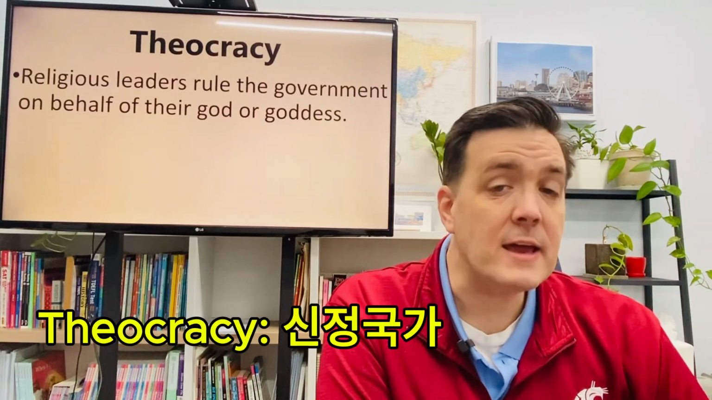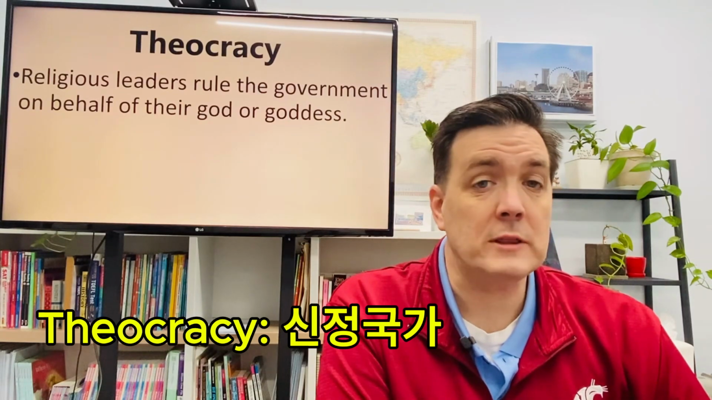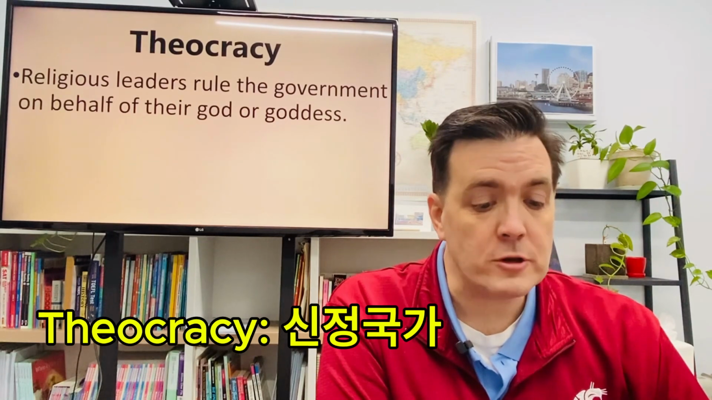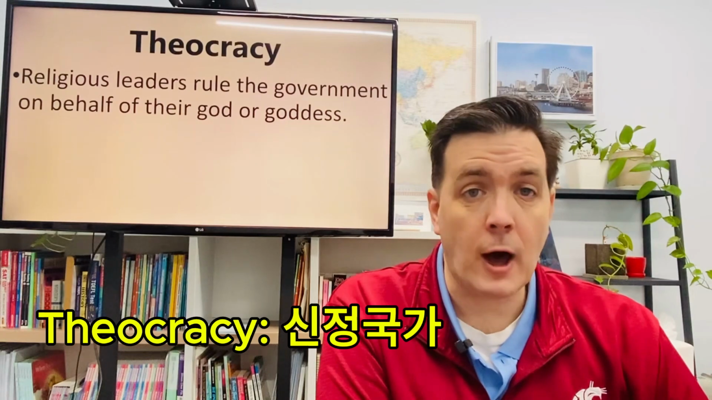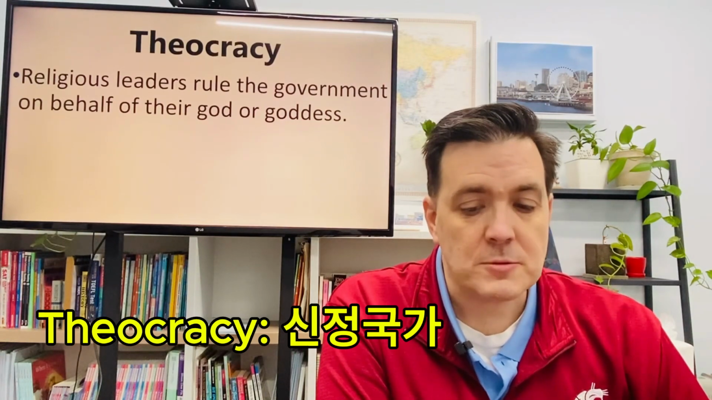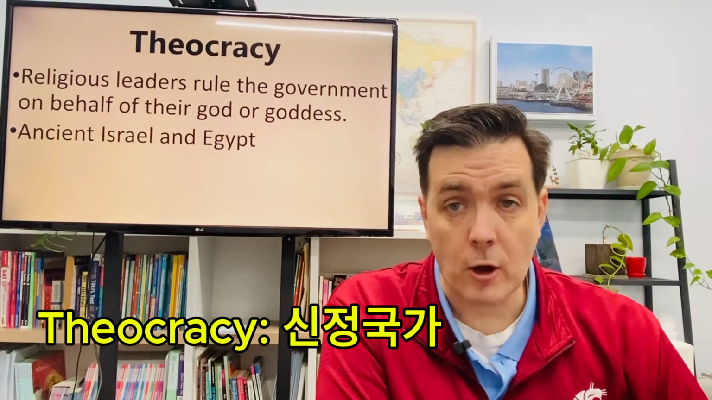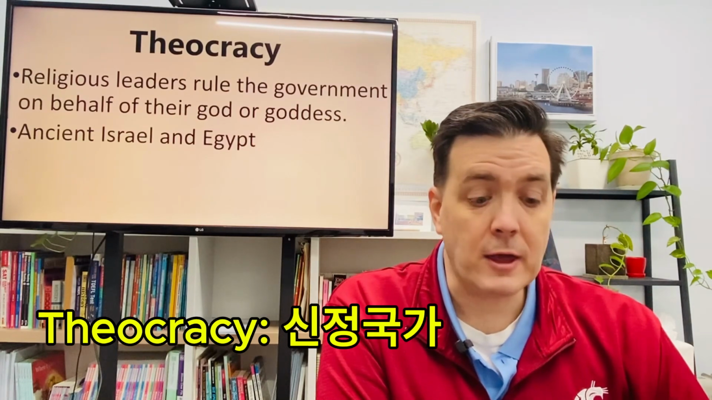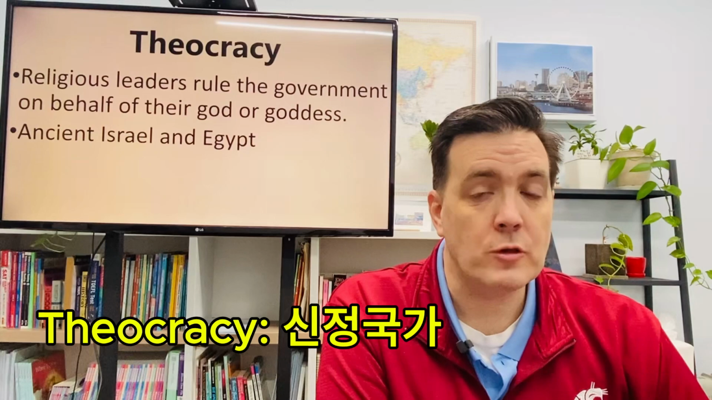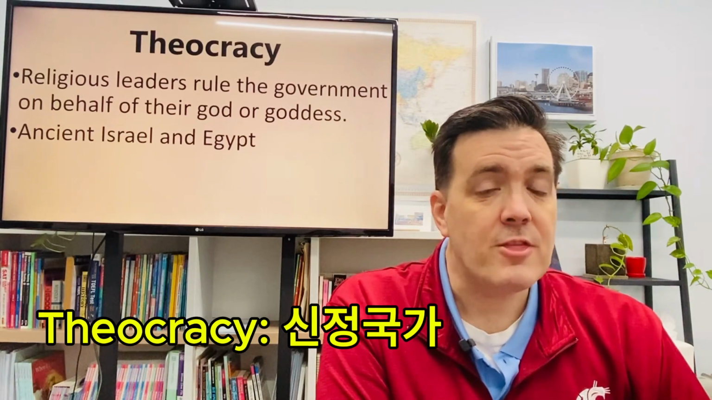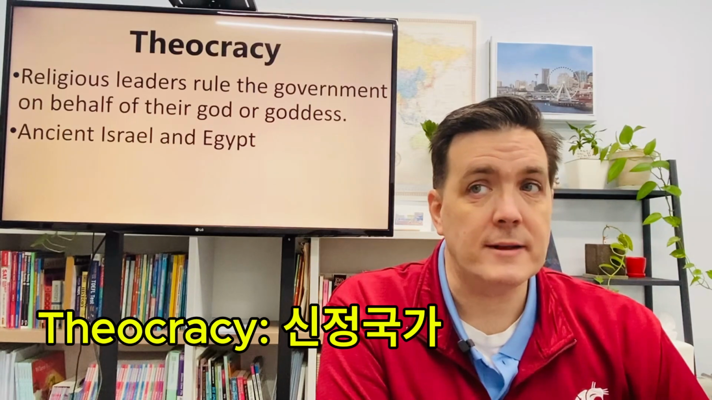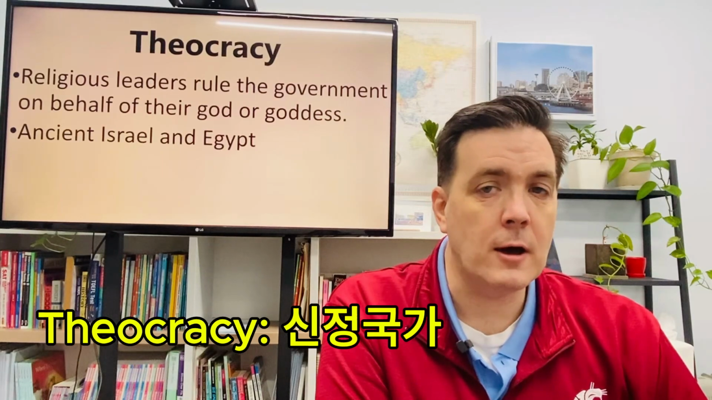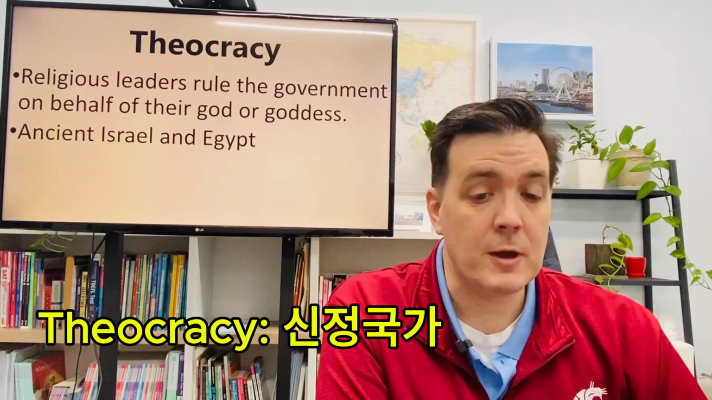So theo actually is a Latin or Greek for religion, or I'm sorry, for God. So theocracy means religious rulers rule the government on behalf of their god and or goddess. So some examples in history include Israel. So Israel said the Israelite leaders were appointed by God. Egypt was another example. So the Egyptian pharaohs said that they got their rights from God. They were the God's ultimate, or one of the Egyptian gods' ultimate servants, and thus they should be obeyed.